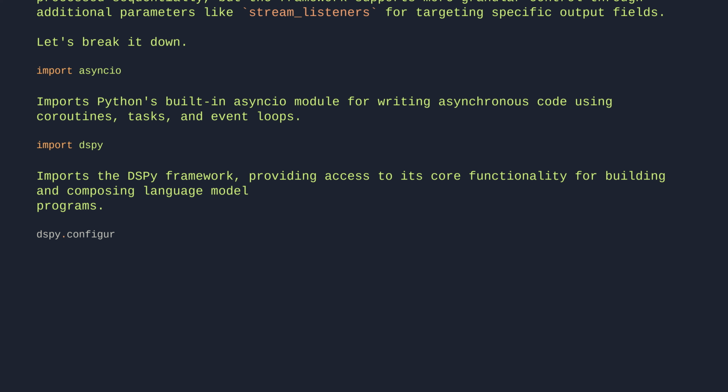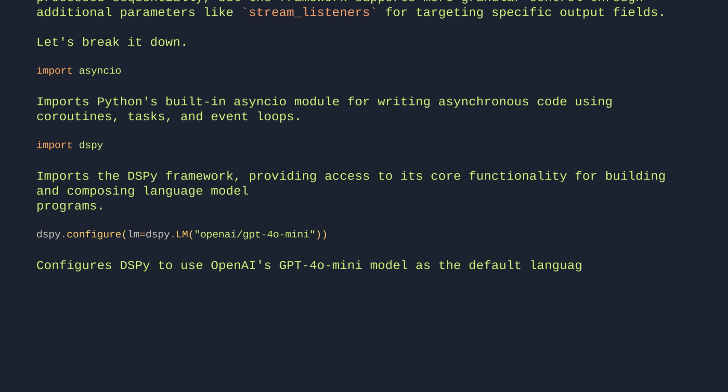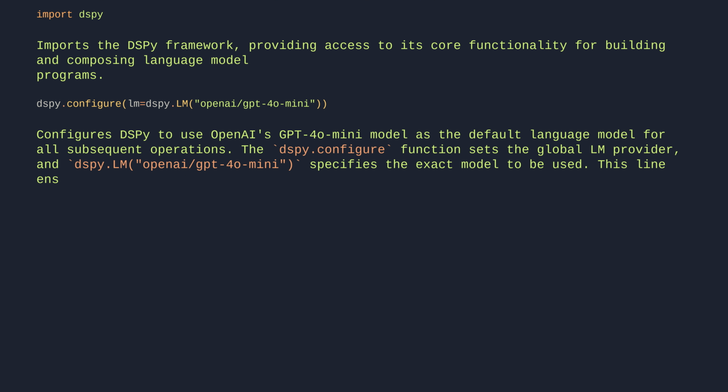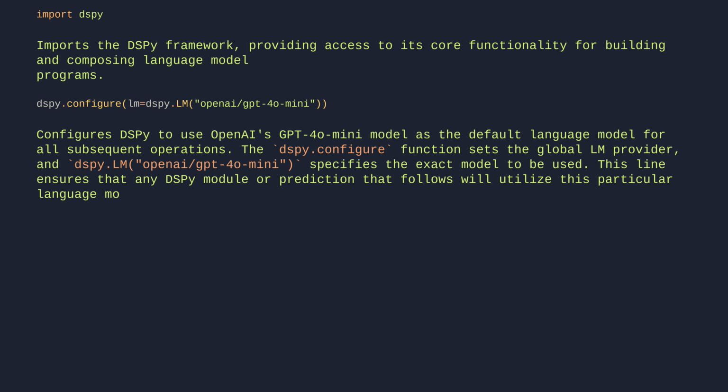dspy.configure(lm=dspy.LM('openai/gpt-4o-mini')). Configures dspy to use OpenAI's GPT-4o mini model as the default language model for all subsequent operations. The dspy.configure function sets the global LM provider, and dspy.LM('openai/gpt-4o-mini') specifies the exact model to be used. This line ensures that any dspy module or prediction that follows will utilize this particular language model unless explicitly overridden in a specific context.